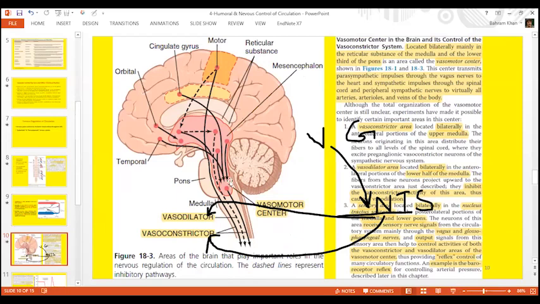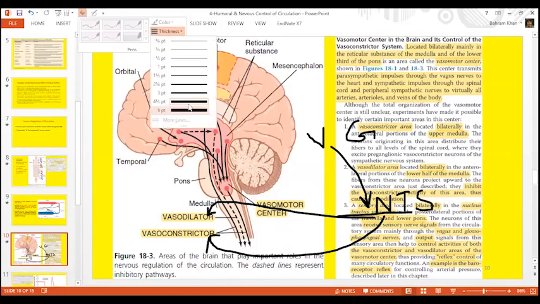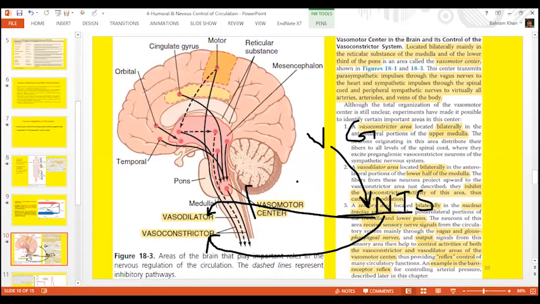Now this is the location of the vasomotor center here. You can see the vasomotor center. The vasomotor center is located at the junction of pons and medulla. Now, a vasomotor center has three components: vasodilator component, vasoconstrictor component, and the nucleus of tractus solitarius, that is the sensory component. The vasodilator component will cause vasodilatation. The vasoconstrictor component will cause vasoconstriction.